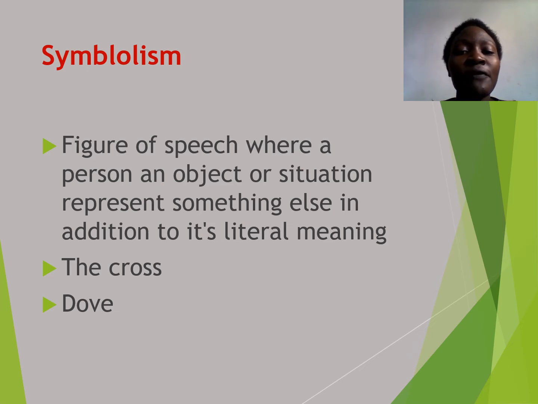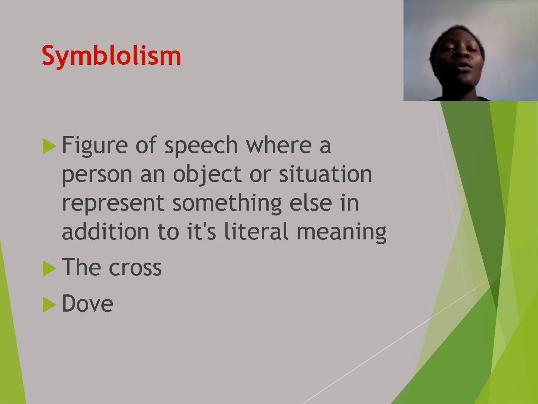Symbolism is a figure of speech where a person, an object, or a situation represents something else in addition to its literal meaning. For example, the cross.